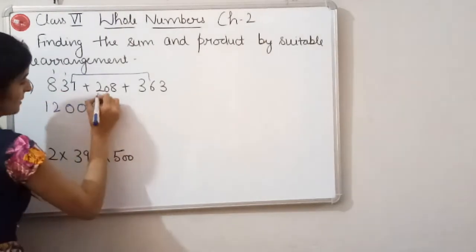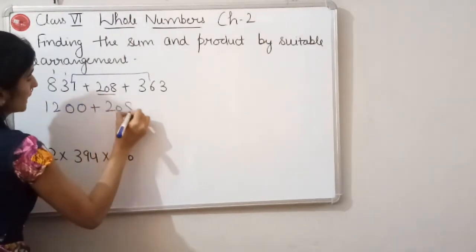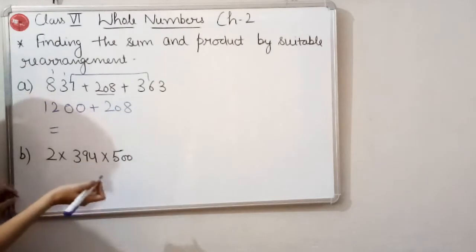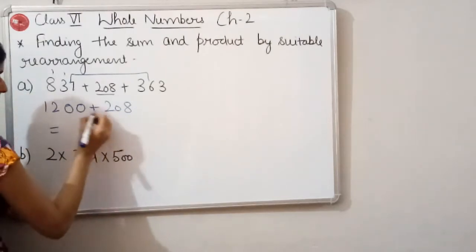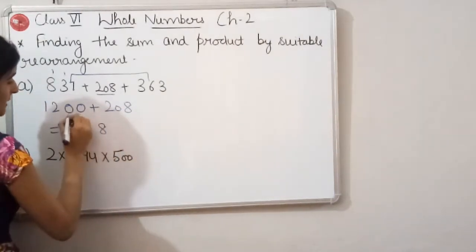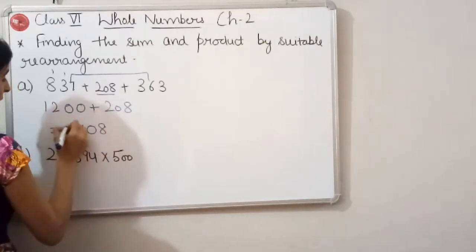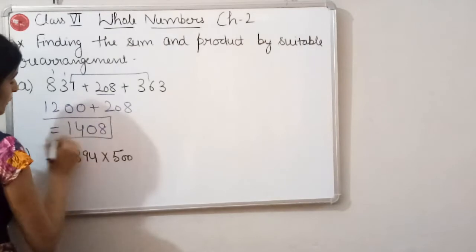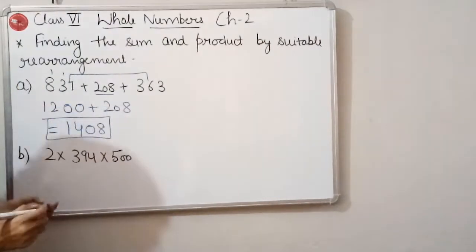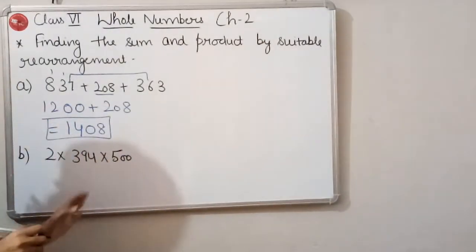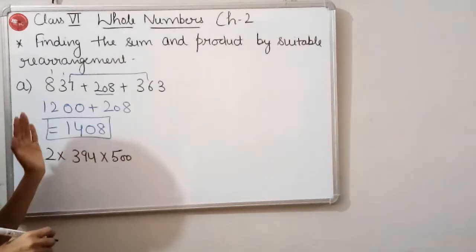1200 plus this 208. Now it's easy to add these two numbers. 0 plus 8 is 8. 0 plus 0 is 0. 2 plus 2 is 4 and this 1. So 1408 is the answer. So how do we find the sum by suitable rearrangement?